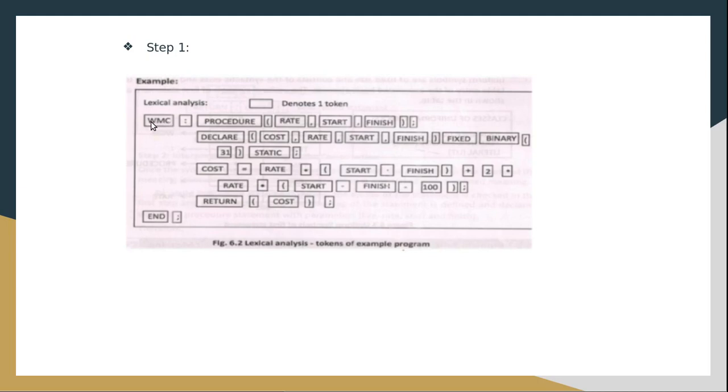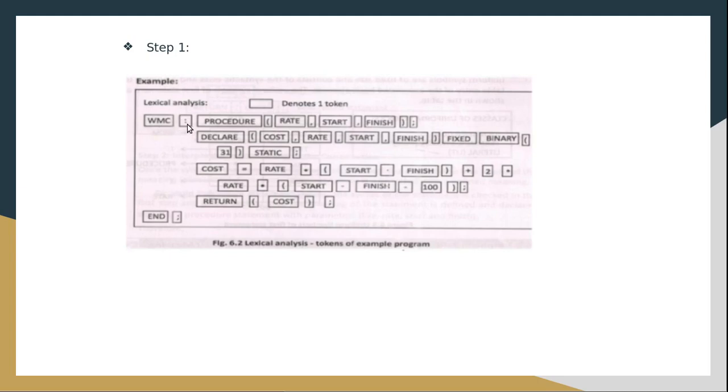First it will read W, then M, then C, then the colon. The colon is a break character, so it will stop there. Up to that break character, whatever characters are there, it will form into a token. So the first token will be WMC.